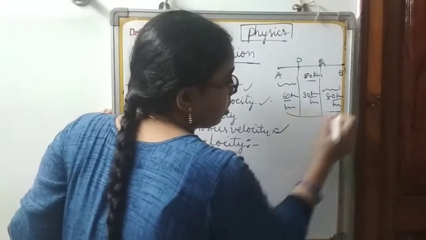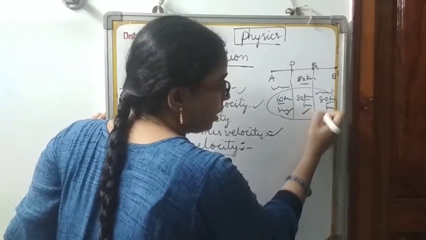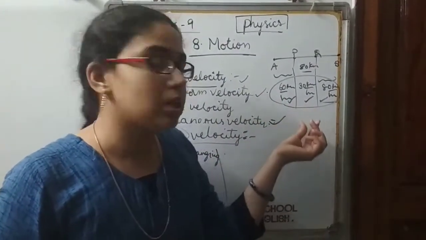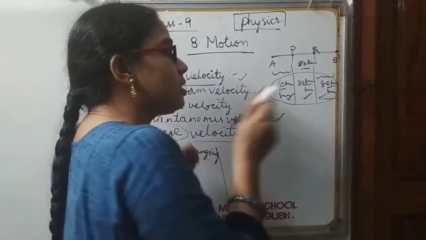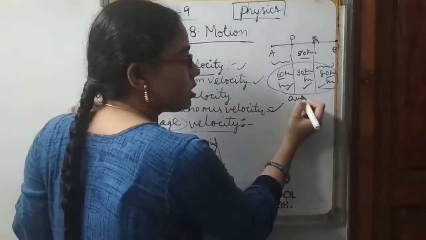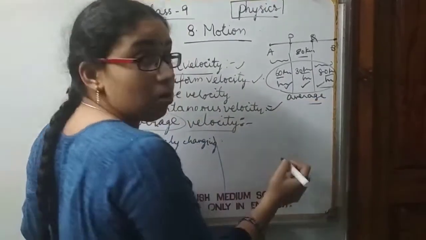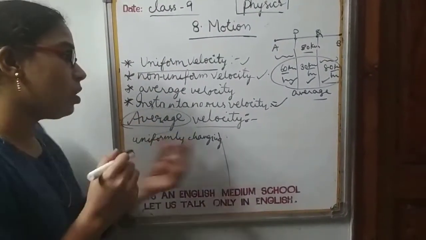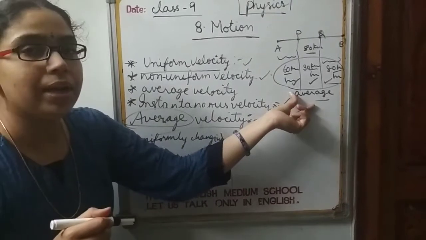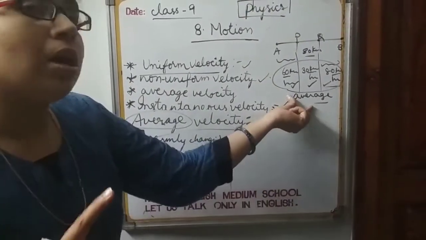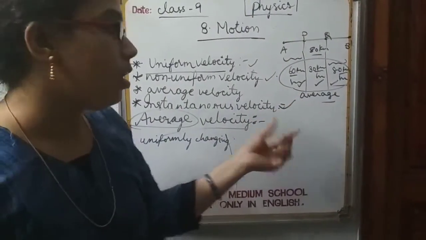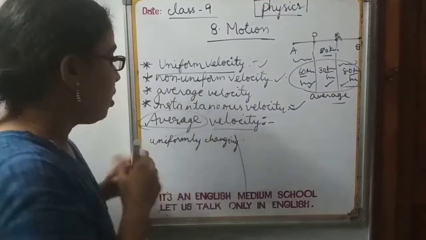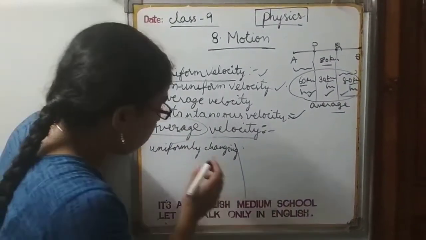Whether it is 60 or 30 or 80, how can we consider it, on what basis? So in such cases, average speed or average velocity is used. Okay. And for average speed, there is only one formula, that is total distance covered by total time taken. But coming to the average velocity, here we have two formulae.